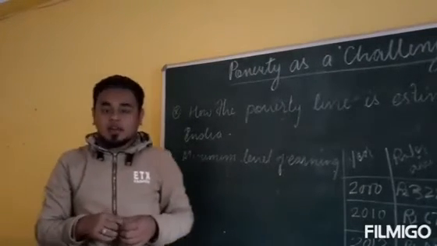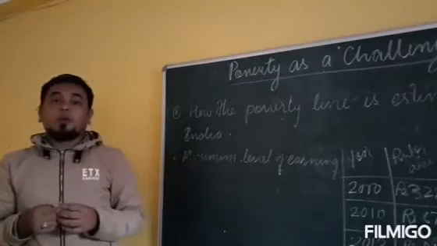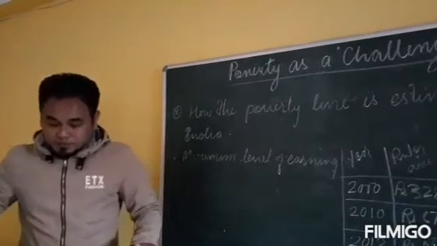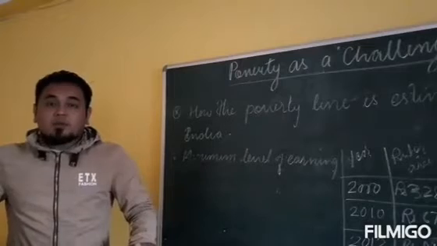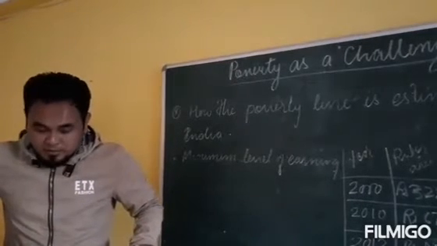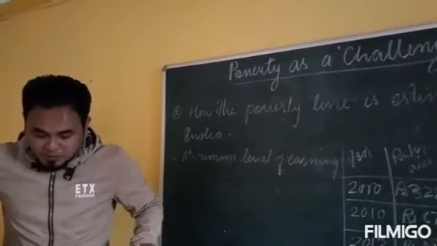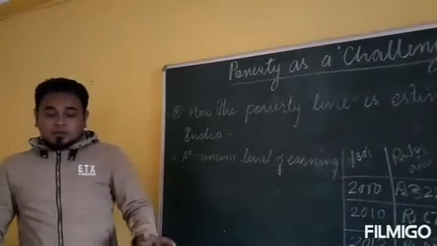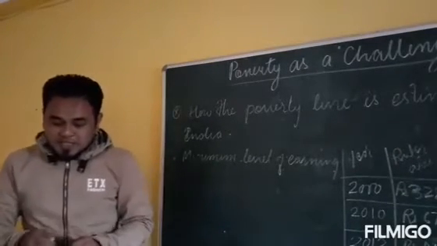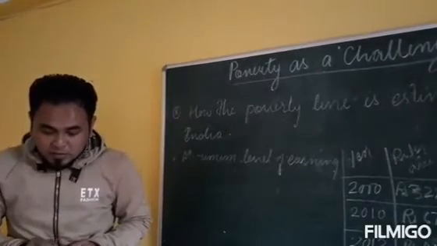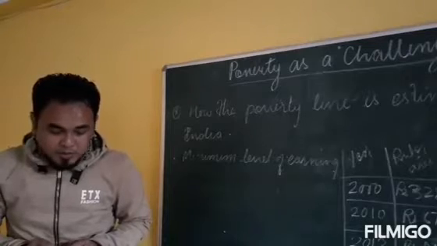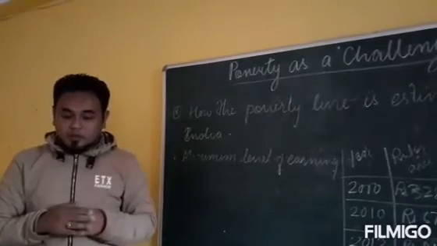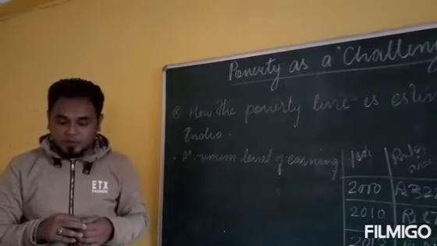That's why they need more calories compared to urban people who work in offices with laptops and other things, so they need fewer calories. This is how calories help social scientists to estimate the level of poverty.